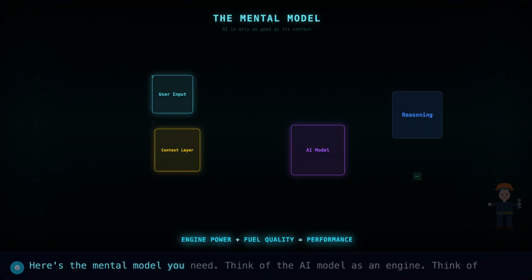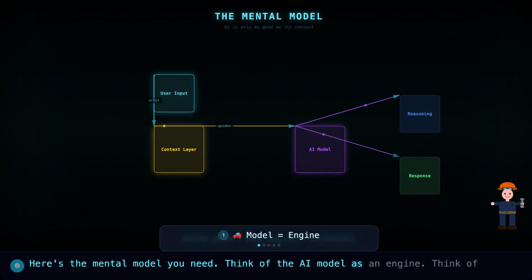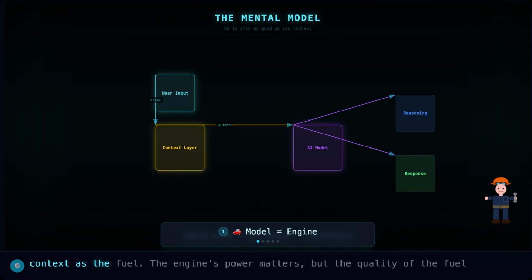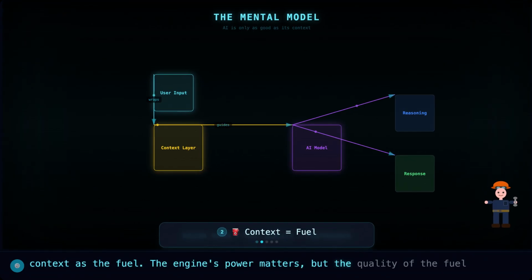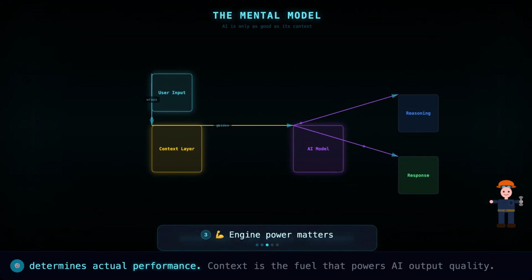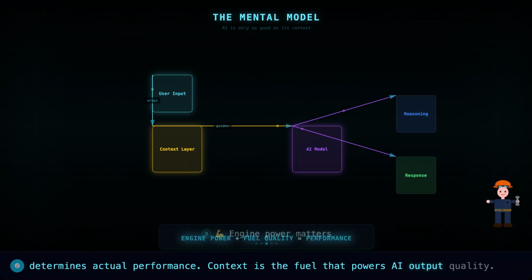Here's the mental model you need. Think of the AI model as an engine. Think of context as the fuel. The engine's power matters, but the quality of the fuel determines actual performance. Context is the fuel that powers AI output quality.